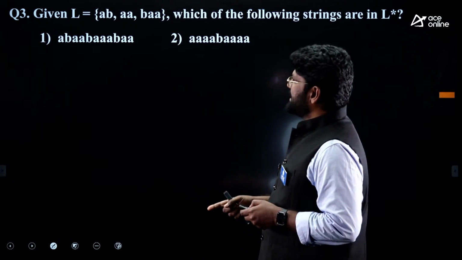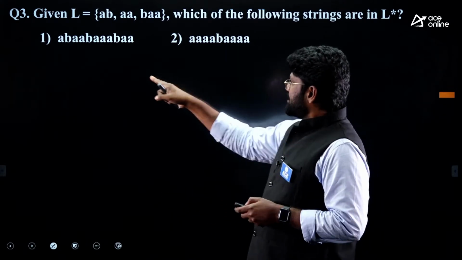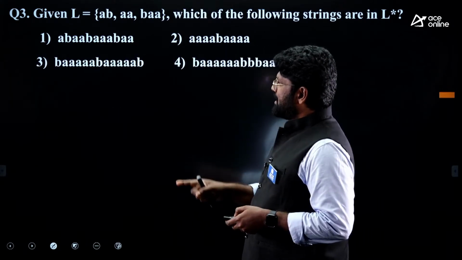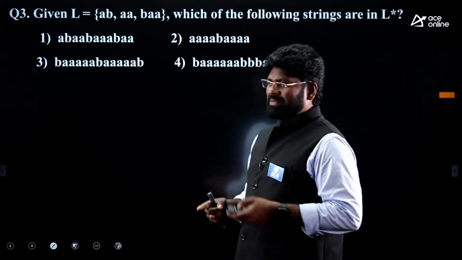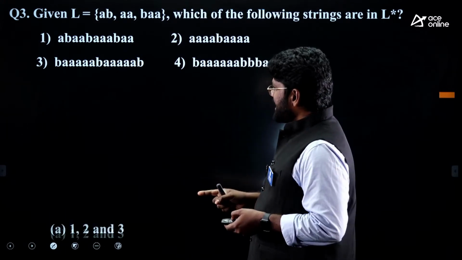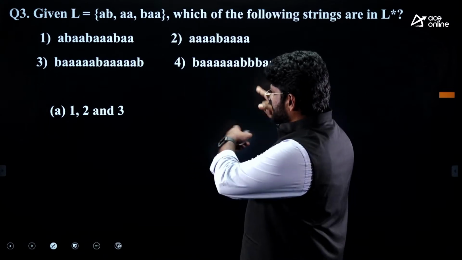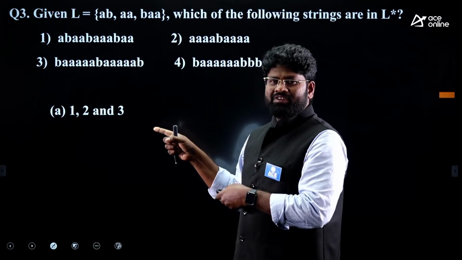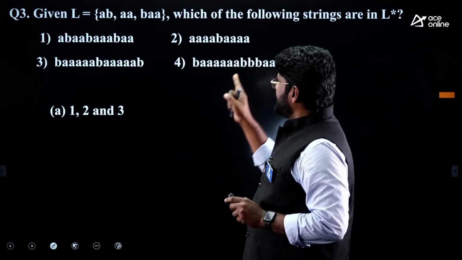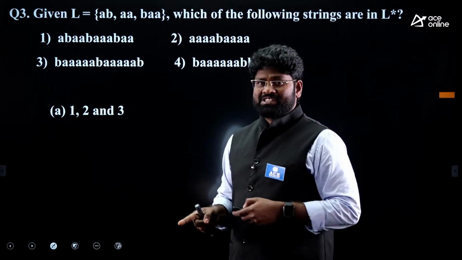There are 4 choices given, 1, 2, 3, 4. We have to identify which strings are in L star.